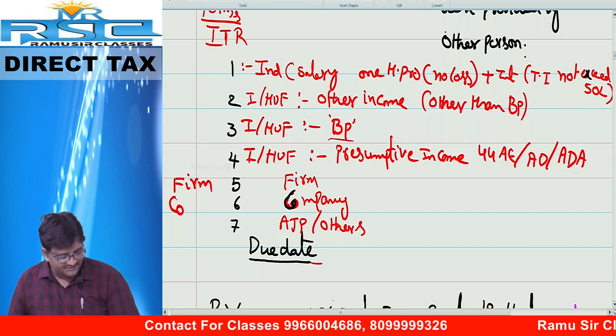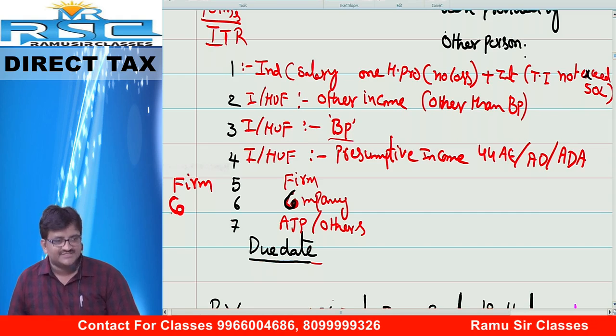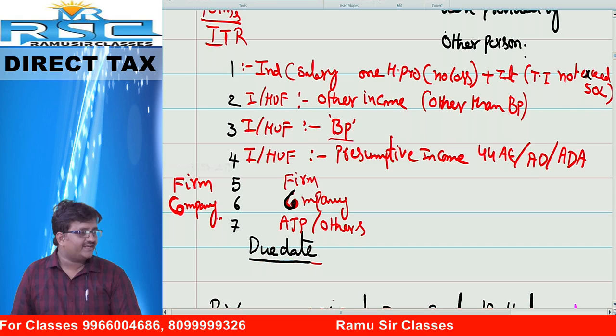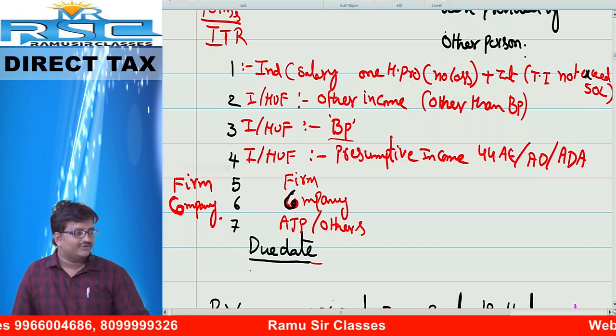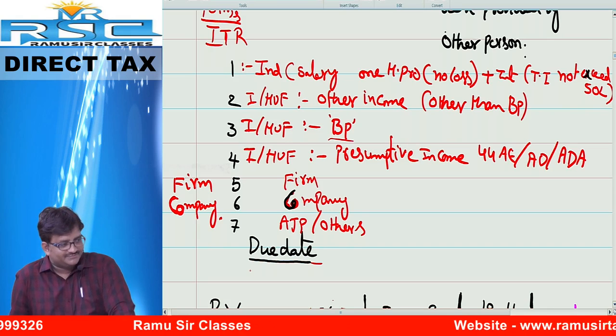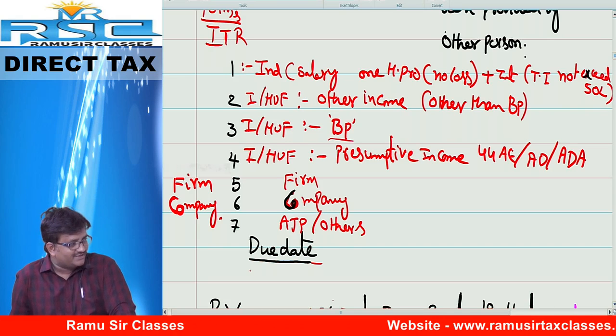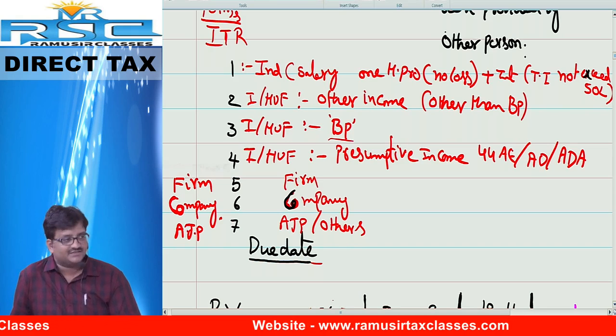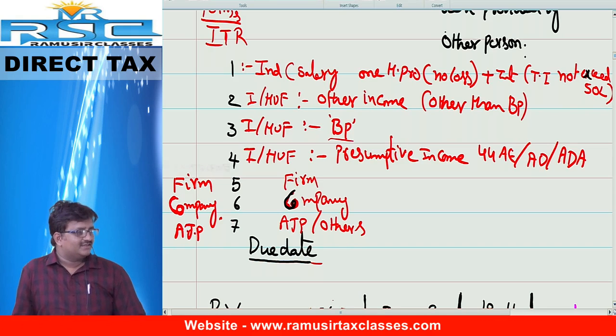Are you able to find something? ITR 6 is for a company. ITR 5 is for a firm. ITR 7 is for the remaining persons. Lord Balaji, how many hills does he have? You don't know? Lord Balaji has 7 hills. AJP, artificial judicial person, is ITR number 7.